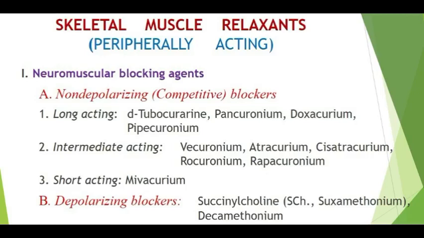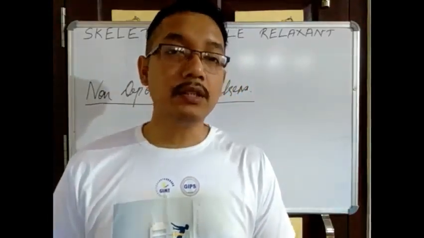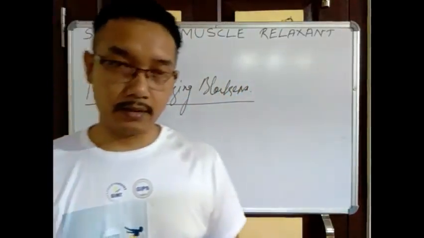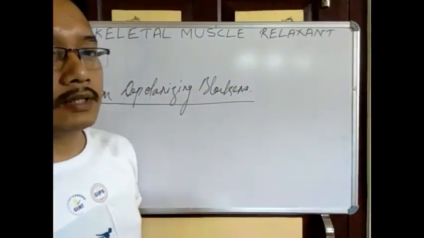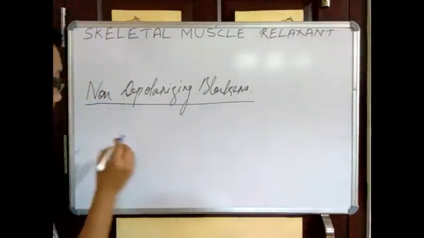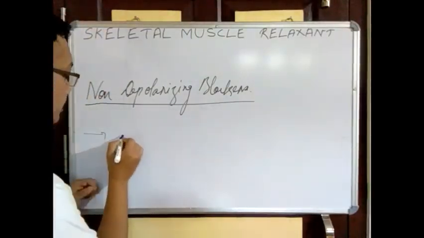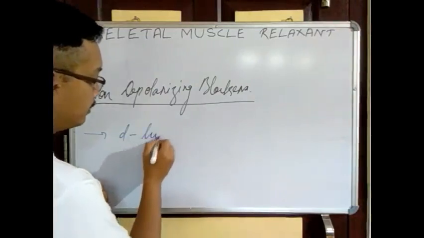In non-depolarizing blockers, we have long acting, intermediate acting, as well as short acting. And we have the depolarizing blockers. Coming to the first class, non-depolarizing blockers, the first drug we have is D-tubocurarine.